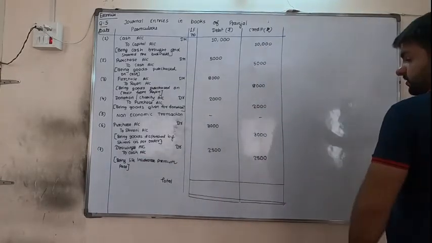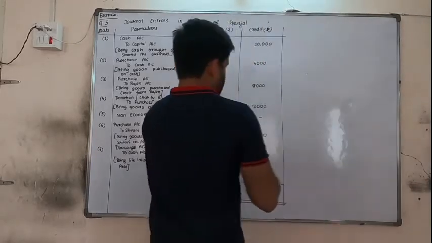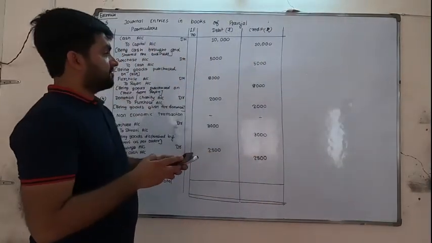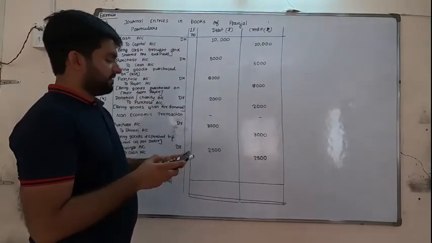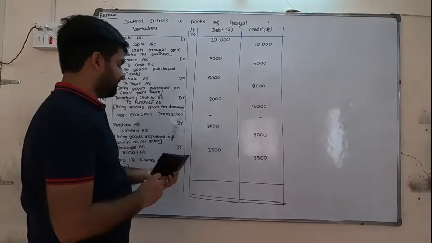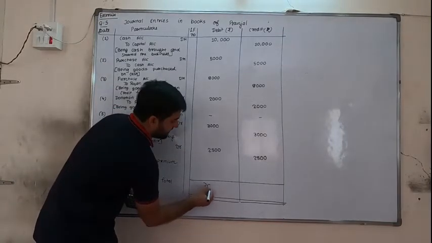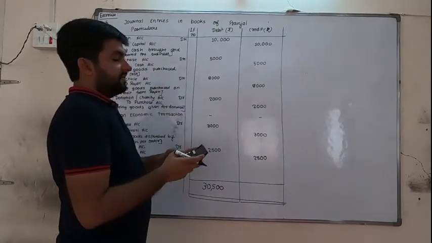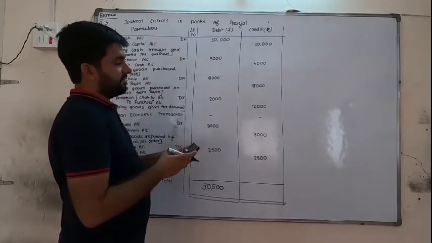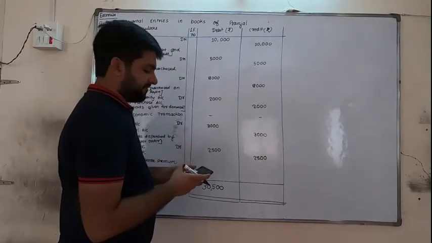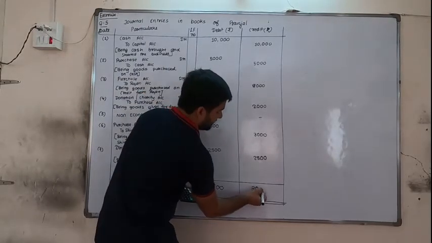Now we will take the total. 10,000, 5,000, 8,000, 2,000, 3,000, 2,500. On the debit side it is 30,500. Let us see for credit side. 10,000, 5,000, 8,000, 2,000, 3,000, 2,500. 30,500.